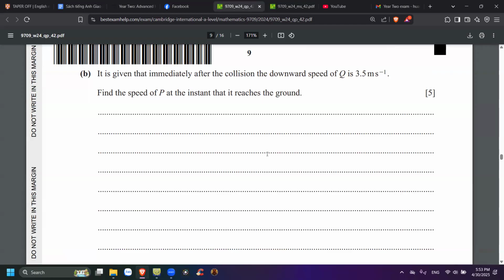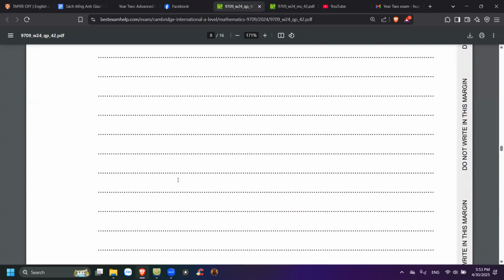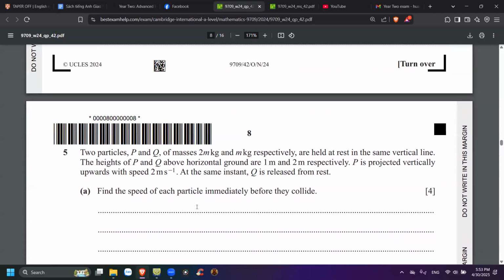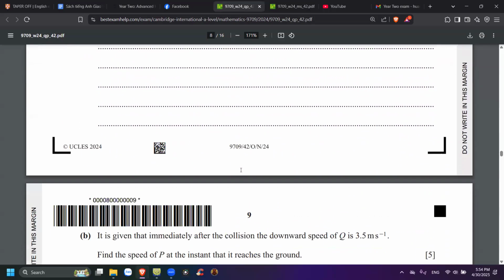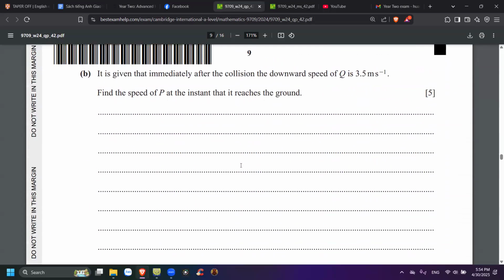So it means that you have to find, basically, P is 1 meter above the ground and it's projected vertically to reach Q. You have to find the speed of P at the instant it reaches the ground. So basically, it's 5 marks. It's a long way, to be honest with you. So what are you gonna do?